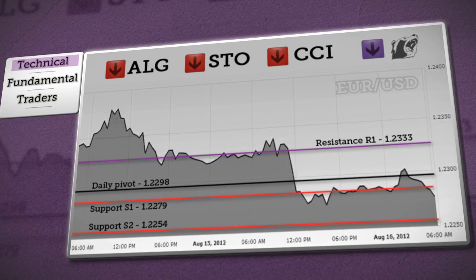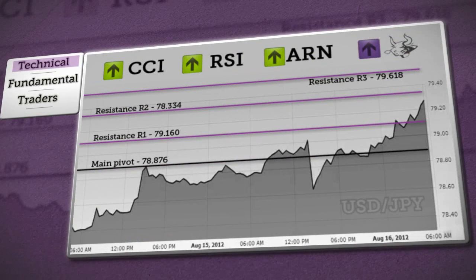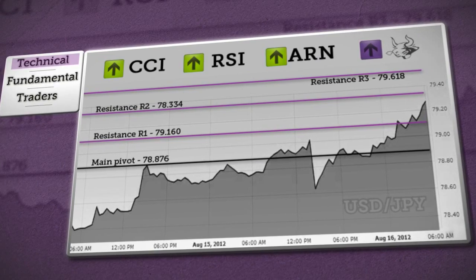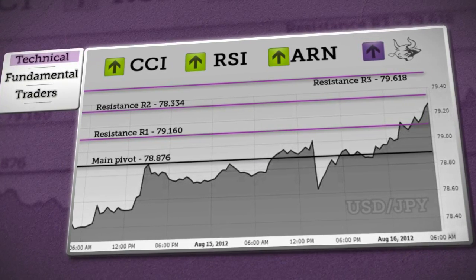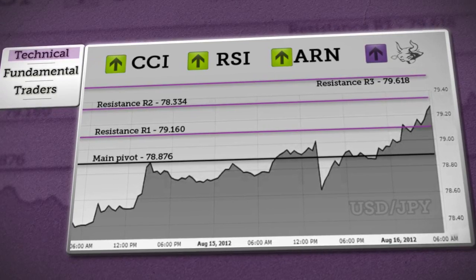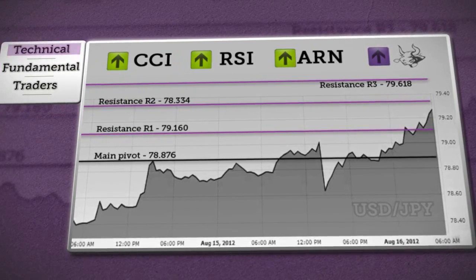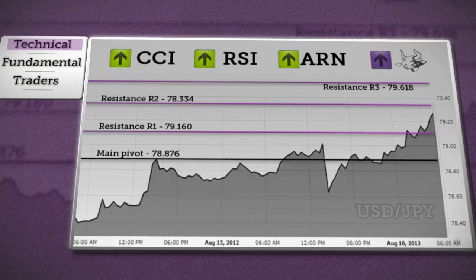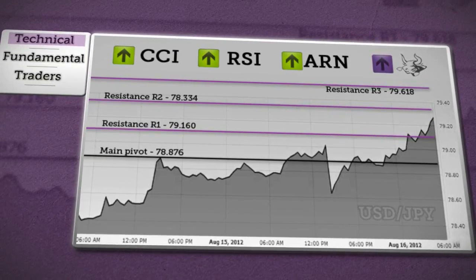The dollar-yen has reached R1 and we can expect a break above this level, and sustained rise will focus on R2 resistance, where this rise could be limited. Also, rise will be in favor as long as price holds above daily pivot. A bullish trend is expected.